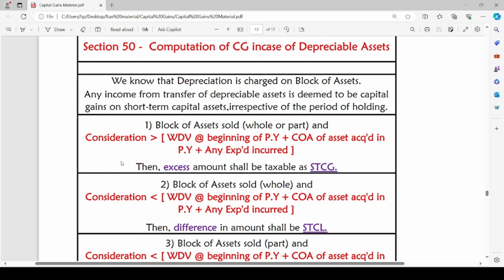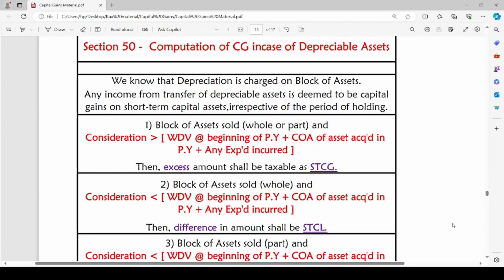Now, the next section we are going to discuss is section 50, that is computation of capital gains in case of depreciable assets. Section 50 is mainly applicable for those who are engaged in any business or profession. Generally, depreciation is provided by businessmen or professionals, right? So, section 50 is applicable on depreciable assets. Hence, the persons on whose income arises under the head PGBP, for such persons, section 50 will be applicable.